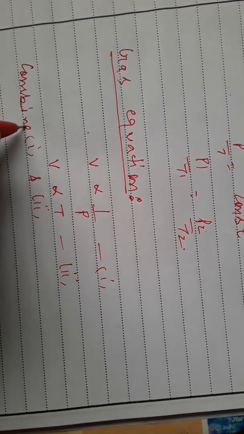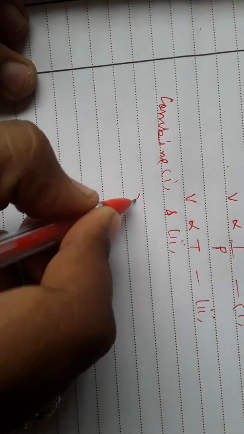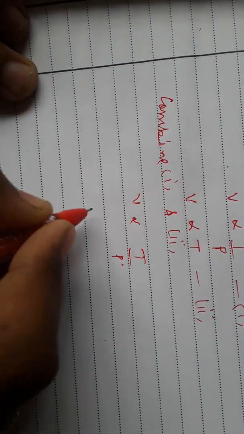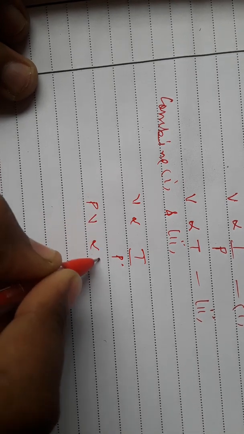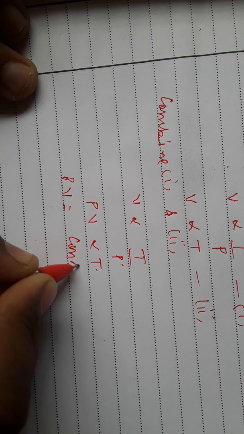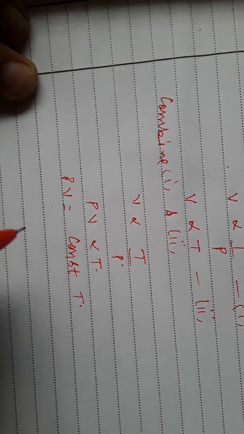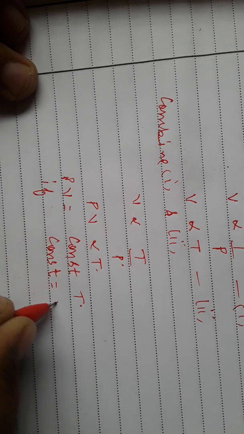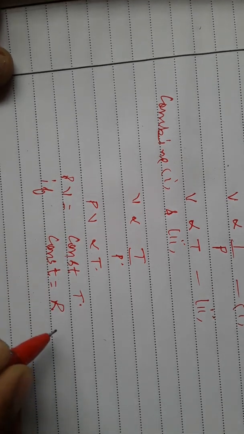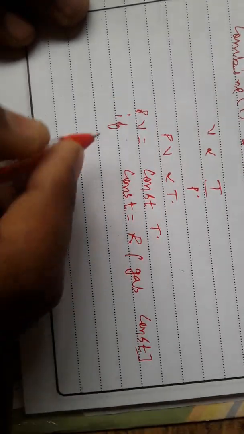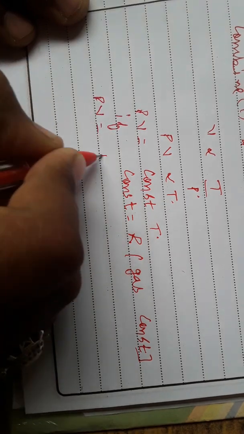We can write V is proportional to T by P, or PV is directly proportional to T, or PV is equal to constant into T, where the constant equals capital R. This is called the gas constant. So we can write PV equals RT.